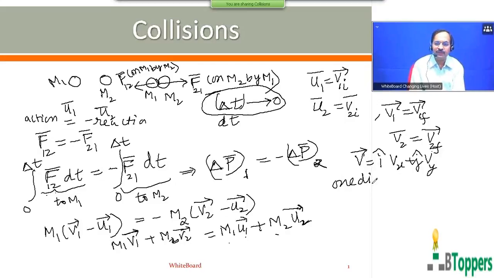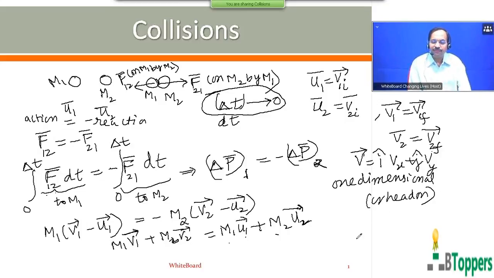One-dimensional collision is sometimes also called a head-on collision. So if the initial velocities u1 bar and u2 bar just before collision, and the velocities v1 bar and v2 bar just after the collision, are directed along the same straight line, then it can be called a one-dimensional collision or head-on collision.